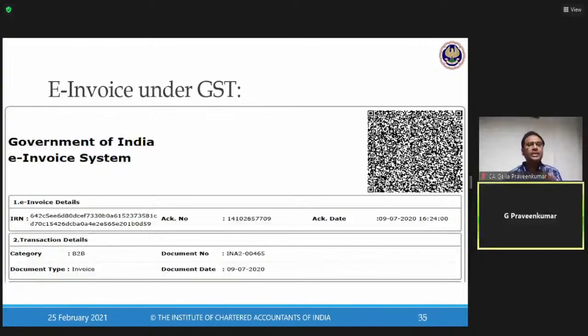Now we move on to the very, very important topic of today's discussion called e-invoice under GST law. E-invoice under GST law. Pay attention to this. The reason is that this has come from October 2020 and November 2020, and it was not tested for the various amendments which took place in October, November, December. But for sure, in May 2021, expect one 4-mark theory question or a 6-mark theory question from e-invoice under GST law. So for that purpose, I draw your attention.